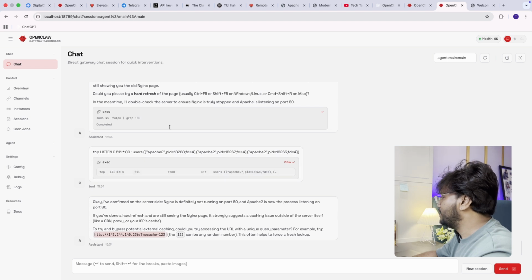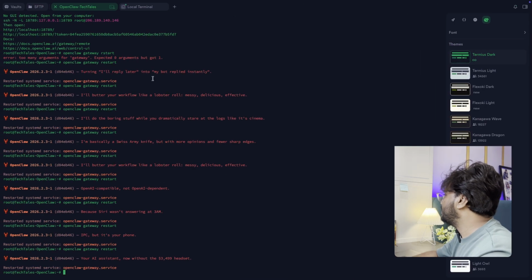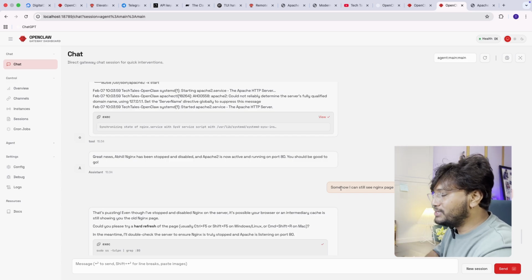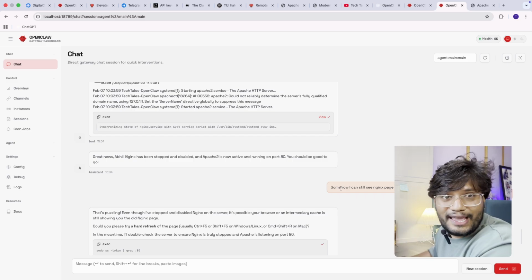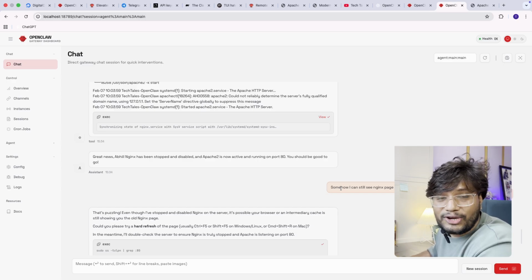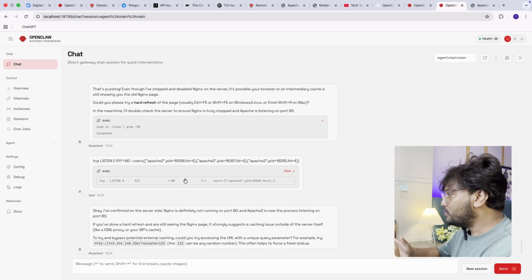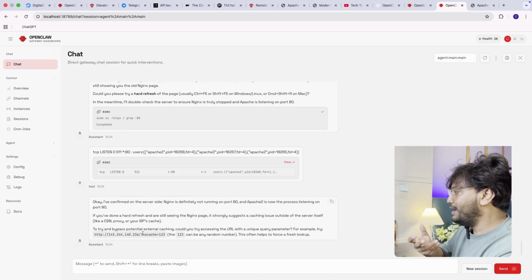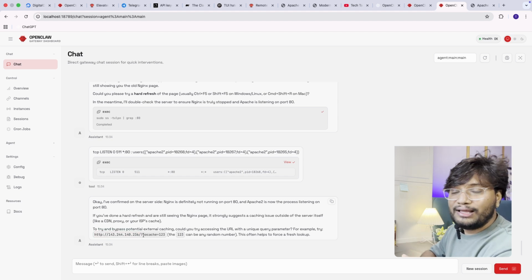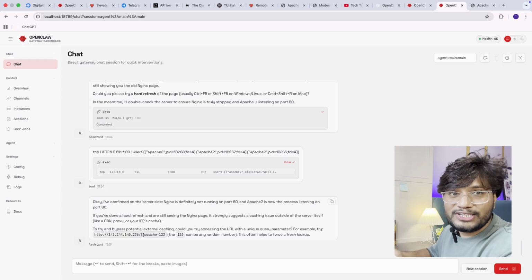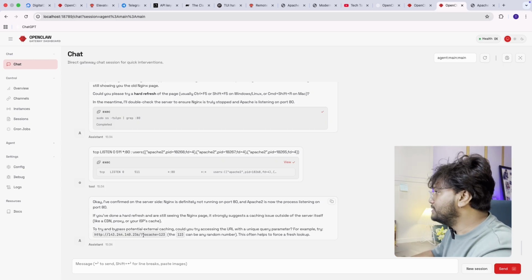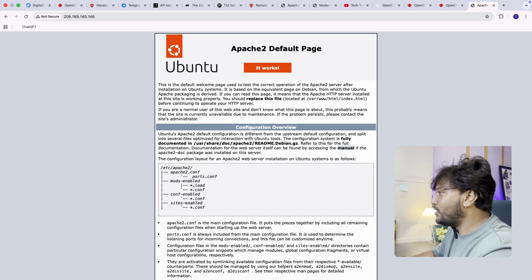I have given another server URL to check, to confuse the AI agent, to see whether it's undefined, biased, or actually going to debug. That other URL is where Nginx was installed, but it's puzzling. It's going to dig deeper and gave me a hint: put the URL and add a no-cache string so that if there are any cache issues in my system, I can debug. But I can see Apache is now installed on my machine.